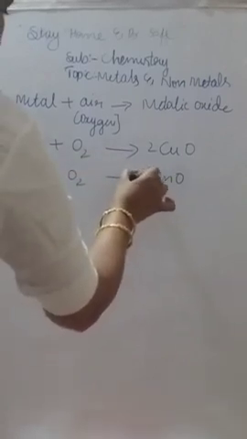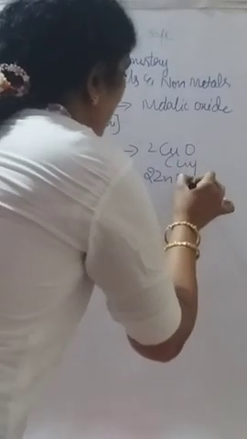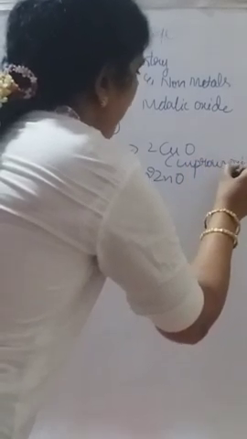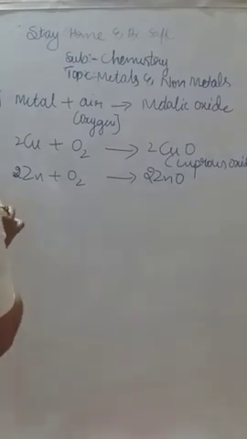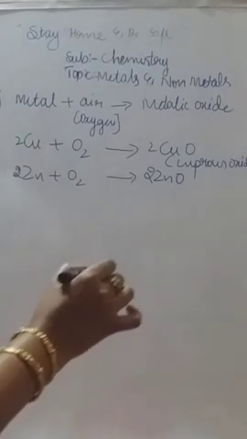Even this one follows the same way of balancing. So Zn reacts with oxygen and that gives 2ZnO. ZnO means zinc oxide. This is the cuprous oxide, keep in mind, and this is the zinc oxide. Next, this is metals reacting with oxygen or metals reacting with air. However they ask, you should take air as nothing but oxygen. Clear? So what happens if metals react with water?